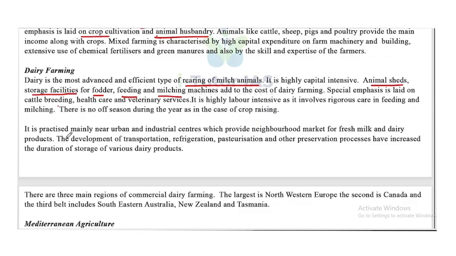It is practiced mainly near urban and industrial centers which provide neighborhood markets for fresh milk and dairy products. The development of transportation, refrigeration, pasteurization, and other preservation processes have increased the duration of storage of various dairy products. Now, there are three main regions of commercial dairy farming. The largest is Northwestern Europe, the second is Canada, and the third belt includes Southeastern Australia, New Zealand, and Tasmania.